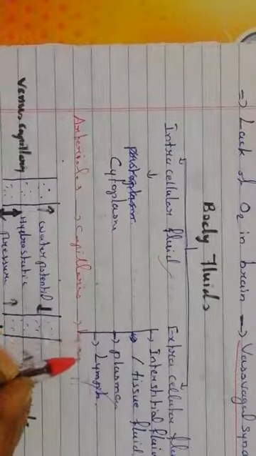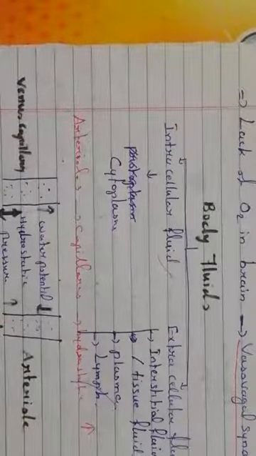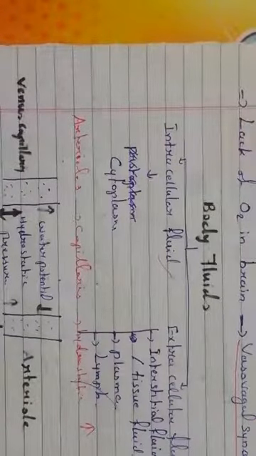Hydrostatic pressure increases because the arteriole size is bigger than the capillary.